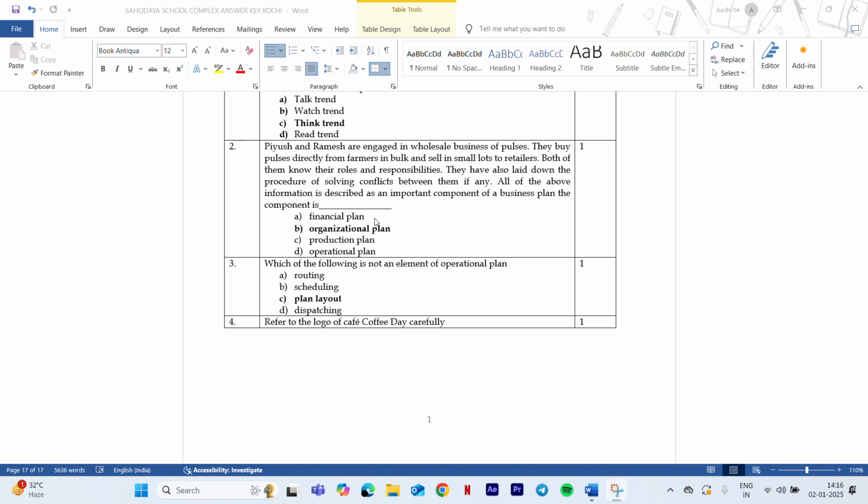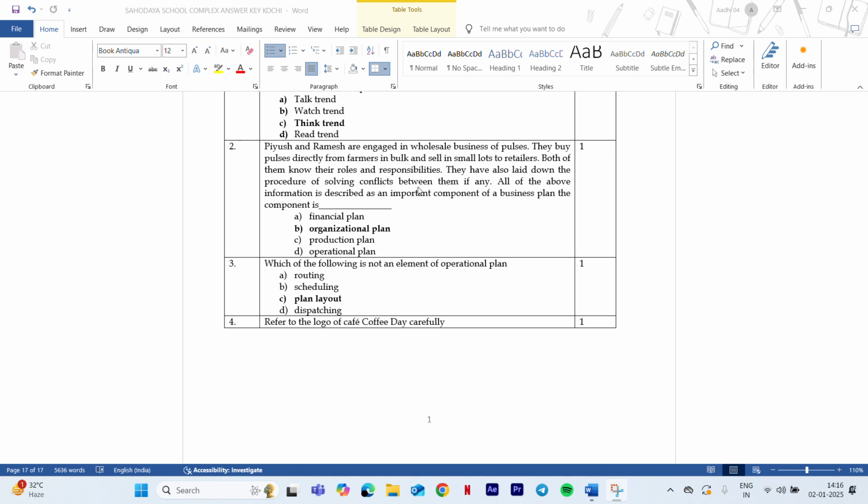It is not talking about financial plan, it is not talking about production plan, it is also not talking about operational plan. Operational plan is very different. Operational plan includes routing, scheduling, all these things, but here they are talking about how they are buying directly from the farmers and selling to the retailers in very small quantity.